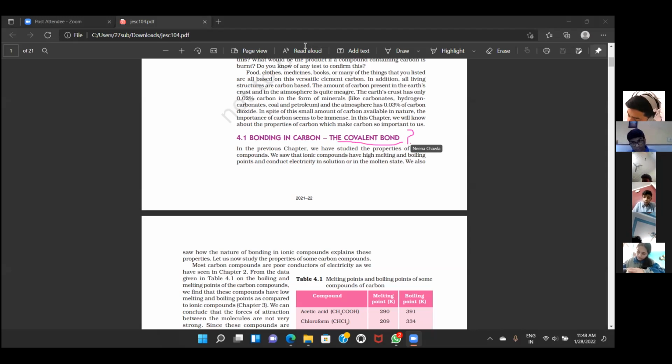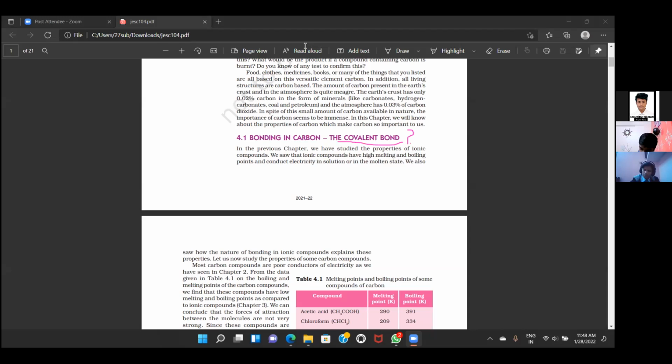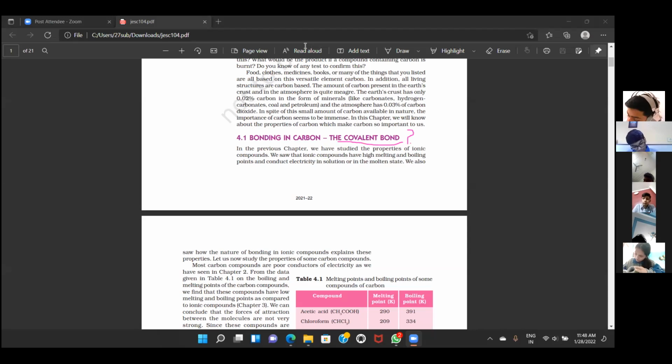Please write down the answer. Bonds formed by sharing of electrons between two or more atoms. Not necessarily carbon atoms.